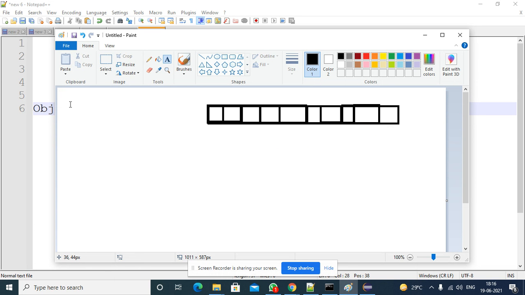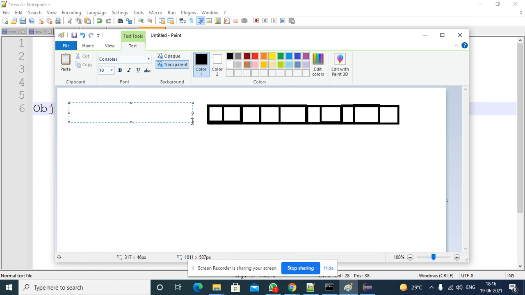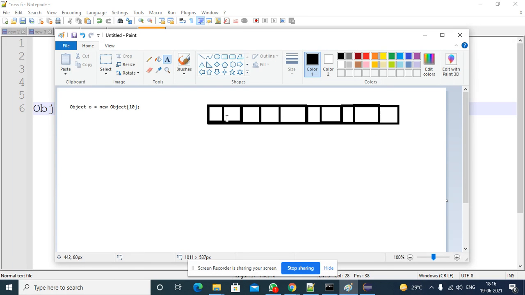You created an object array, o1 equal to new Object of 10 locations. In this case, what kind of data can you store in all the locations? You can store Object class data or its subclasses data.